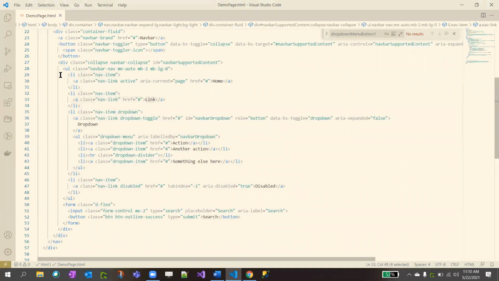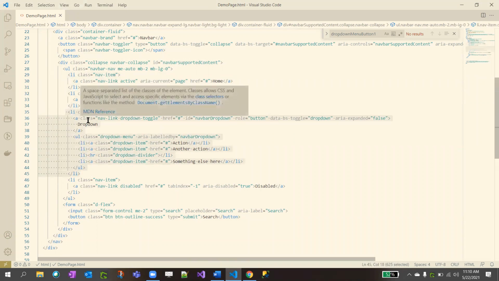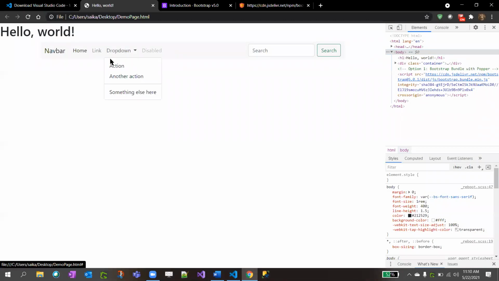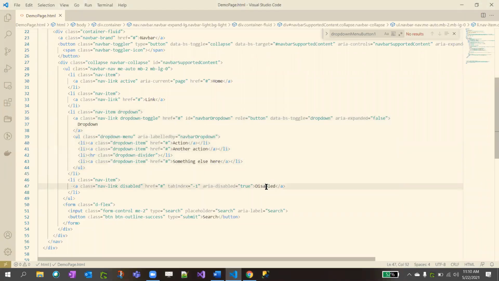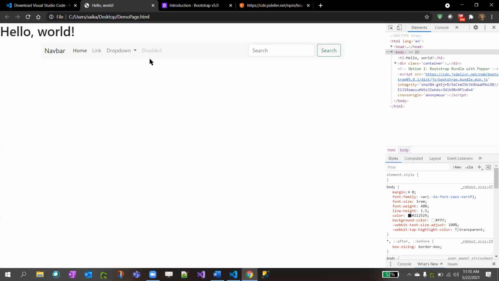And link, we just define in the unordered list and give each list item as a tab. Okay, home means home. First list item is home, second list item is link, and third list item has dropdown. Again, inside the dropdown, we have another dropdown. Right, in the navbar there is also a button. If you click on the button, we have some more options, right? This is this, and a disabled list item. So this is disabled, we won't be able to click. I mean, just giving different types of options available in the navbar, right?